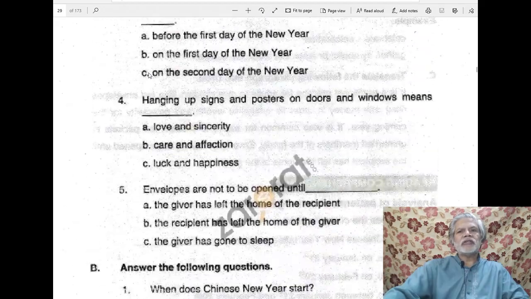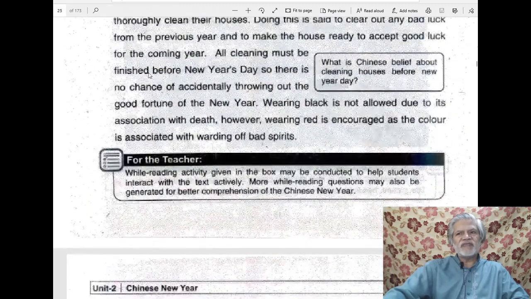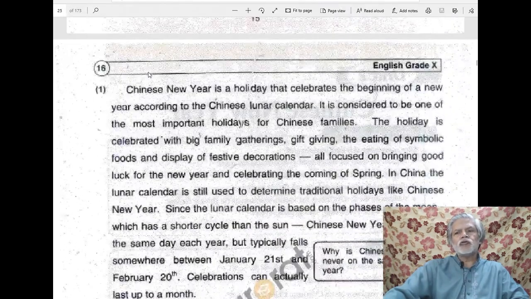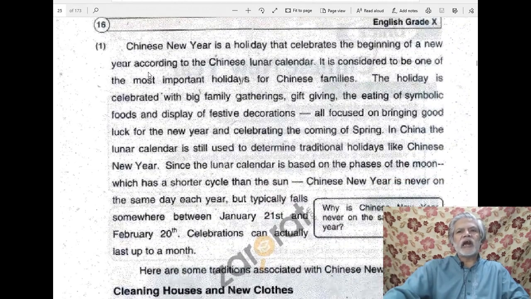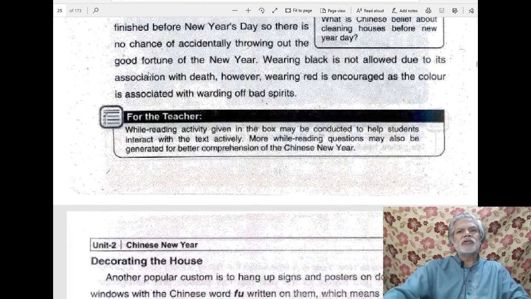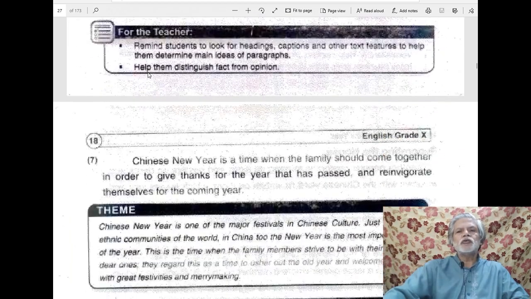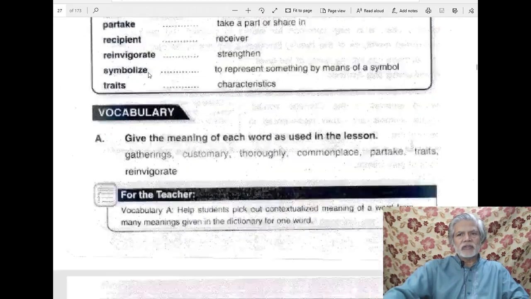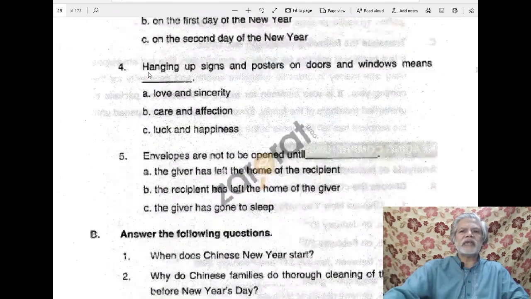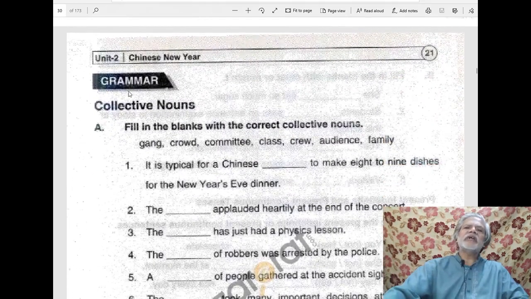And as I told you in the previous lesson also, there are questions given in blocks even within the lesson. I also told you that certain other questions may also be formed on the same lesson, and in federal board exams, sometimes those unseen questions are also set. So we'll have to go through these questions. But first of all, I would like you to attempt these questions yourself. We'll come back to this part of the exercise, and I'll guide you in the solution of these questions. Now there is the grammar part.